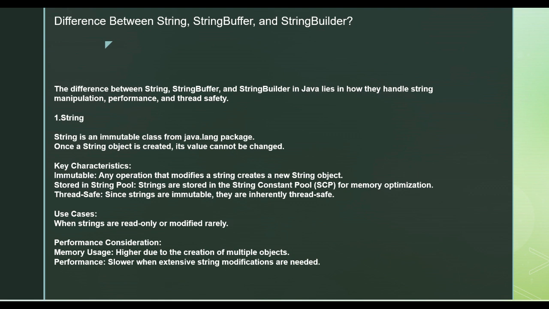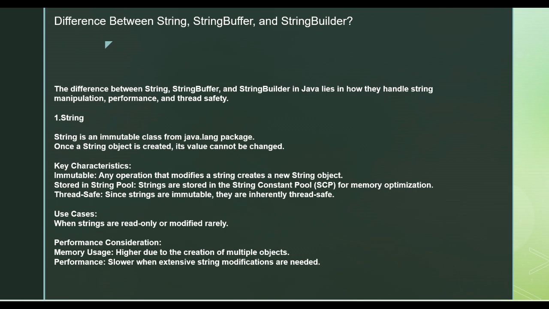It will be stored in the string pool. There is a string constant pool which is used for memory optimization, so string is thread safe. That is the reason it is used when storing a key-value pair inside a hash map. It is quite safe to use, and it has a performance enhancement feature, as it's quite memory optimized.